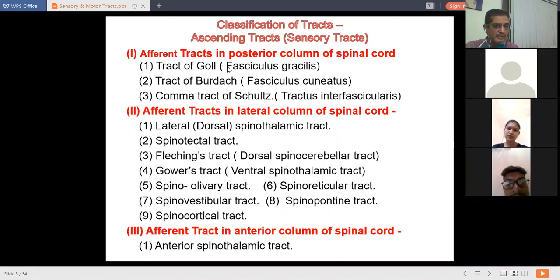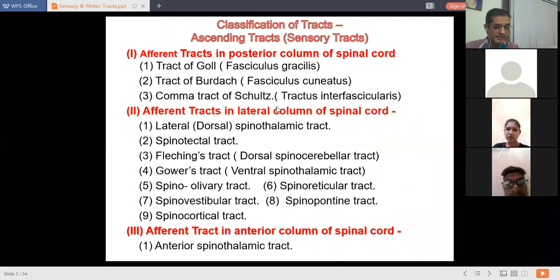Track of Gall is also called fasciculus gracilis. Track of Burdach is called fasciculus cuneatus, right? And comma track of Schultz is called tractus interfascicularis. So these three we are going to study in detail.